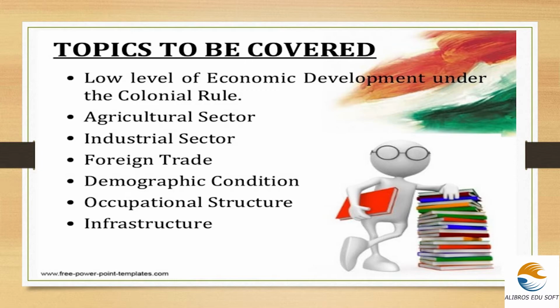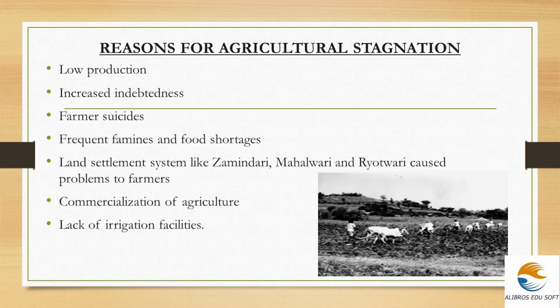And next is the agricultural sector. The agricultural sector faced stagnation during this colonial rule. And next one is the industrial sector, which was very badly affected by the British colonial rule. And next, the impact on foreign trade. Next, the demographic condition, the occupational structure and the infrastructural facilities. First, we are going to discuss the agricultural sector.